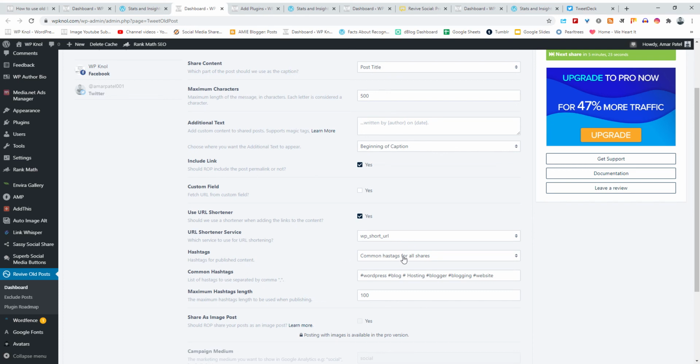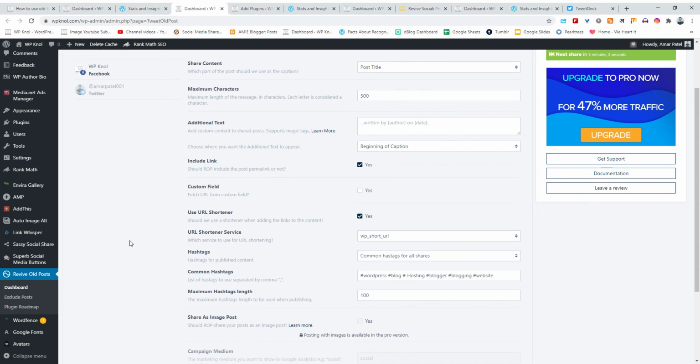Hashtag. I have chosen the common hashtag for all because my website is related to WordPress. You have the option to choose the hashtag from the categories, tags or custom fields, but I would recommend the common hashtag.